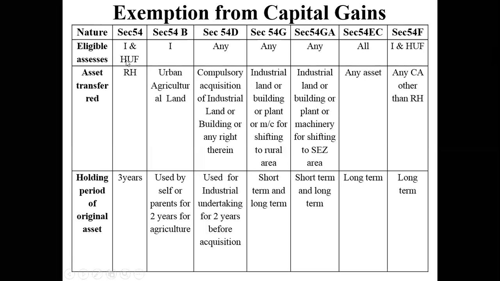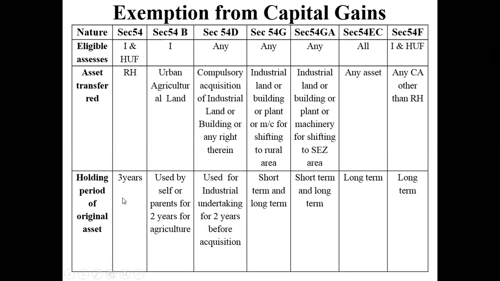So the first condition is that section 54 is applicable for an individual and HUF. The property in question has to be only a residential house and not any commercial property. Second, if I want to claim exemption under section 54, I should have held that house for at least 3 years. That means if I have sold the house in 2020, I should have purchased it at least in 2017. I have to hold that house in my custody for at least 3 years. That is what it says. Clear? Now, I am going to the next slide because I have to explain all these things under section 54.